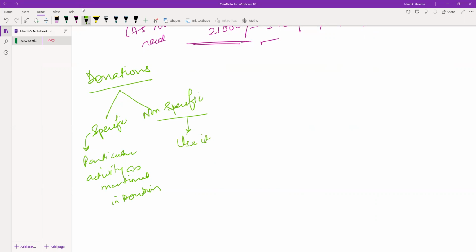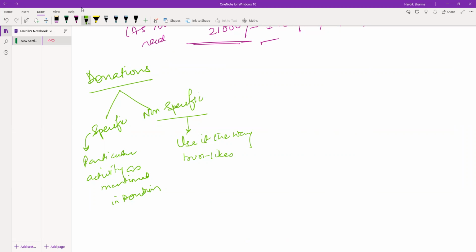Use it the way the trust likes. Okay, so this is the point of specific and non-specific donations. One minute, I just plug in my Padlet, else it will create a problem.